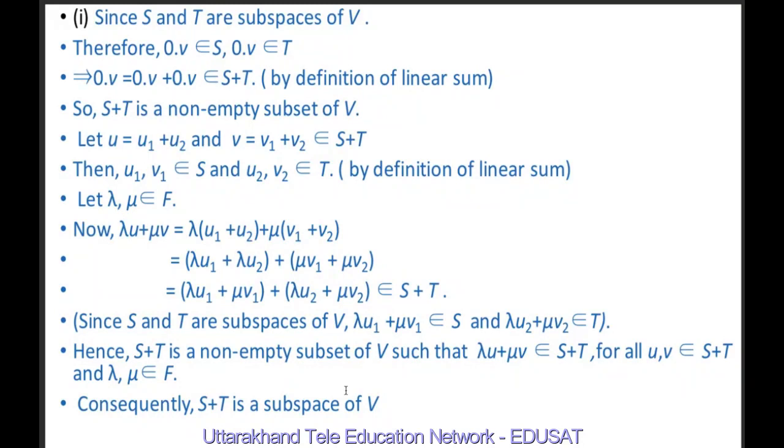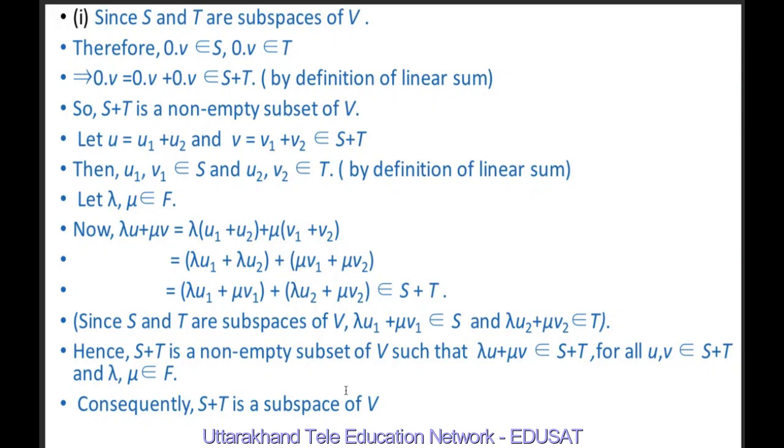Let U equal U1 plus U2 and V equal V1 plus V2 such that U and V both are elements of S plus T. Then U1 and V1 belong to S and U2 and V2 belong to T. Let lambda and mu belong to F. Now lambda U plus mu V is equal to lambda into U1 plus U2, because U is equal to U1 plus U2, plus mu into V1 plus V2, because V is equal to V1 plus V2.